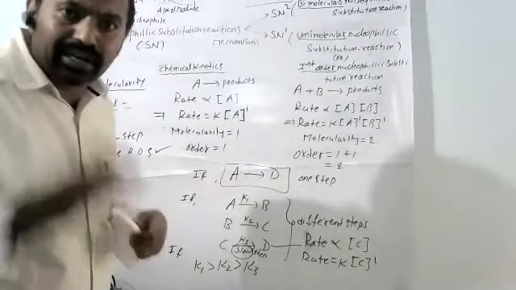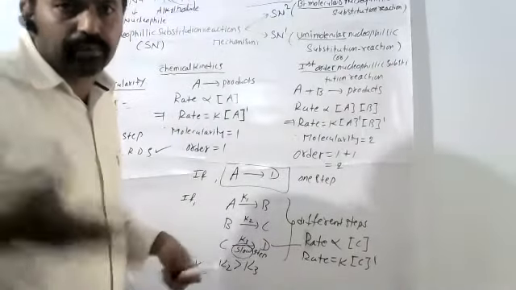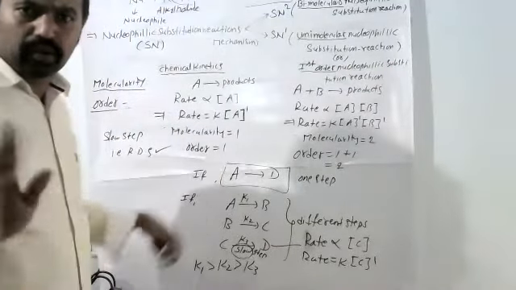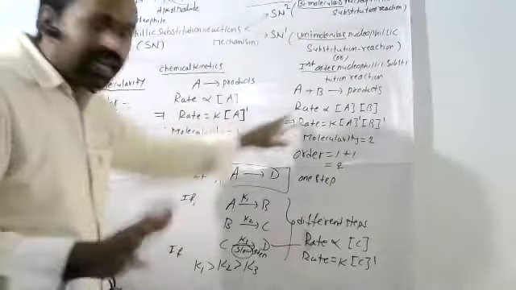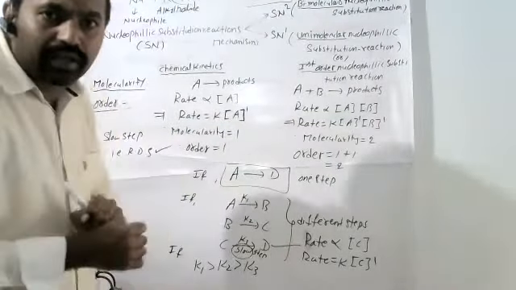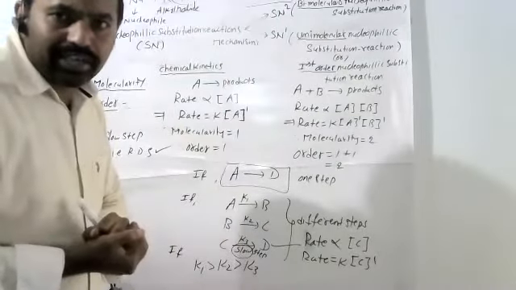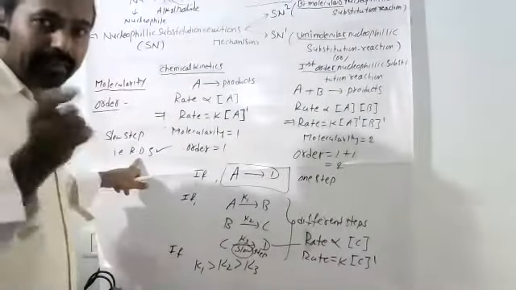Again, these will be covered in chemical kinetics, where complete examples are there, and I will give them once again, no problem. Here, for organic chemistry, we just require these three relations from physical chemistry: what is molecularity, what is order of reaction, and what is the rate determining step.